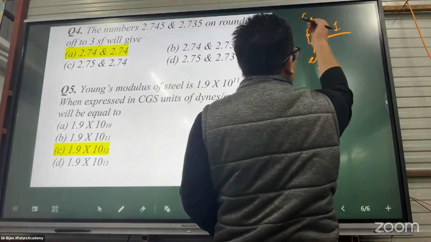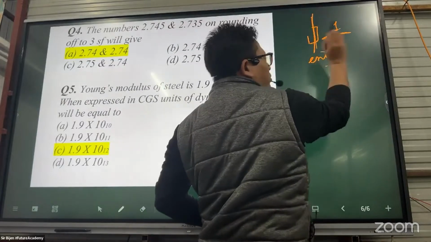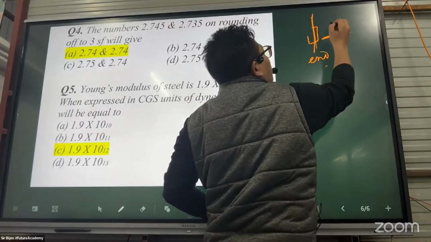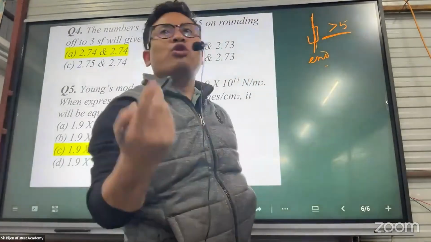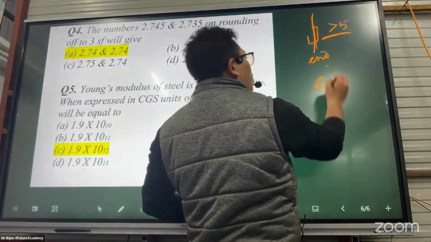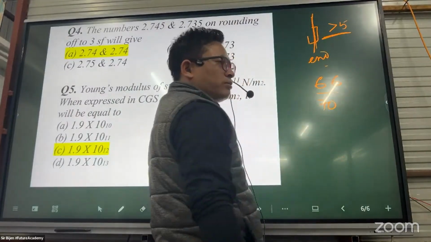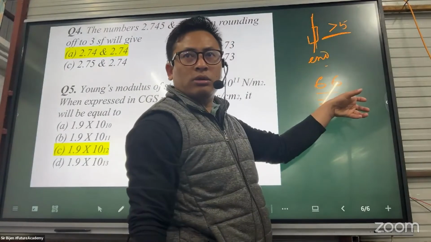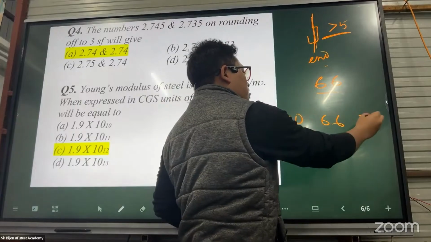Suppose the end point, when we remove the digit, if it is greater than 5, 5 is our target approximation. Suppose I have 66 and I want to approximate it to one significant figure. 66 lies between 60 and 70.